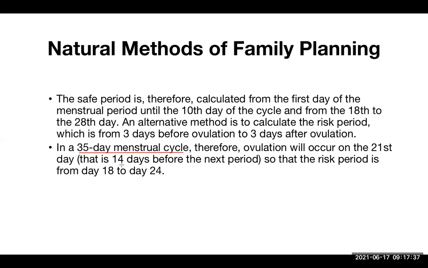If you have paid attention, whatever the length of the menstrual cycle is, you just need to subtract 14 days. So 35 minus 14 is 21. Therefore, ovulation will occur on the 21st day, that is the 14th day before the next period. So the risk period is from day 18 to day 24. So see these 3 days on that side and 3 days on this side. So for 18 to 25 days, to be absolutely sure, you don't have sexual intercourse in this period, and then you will be fine.